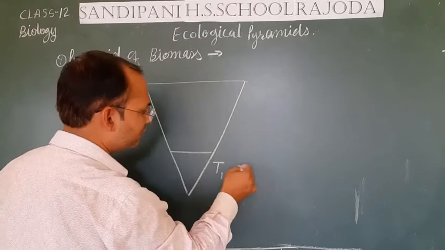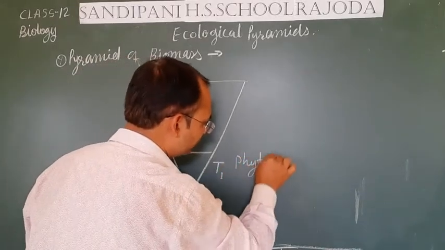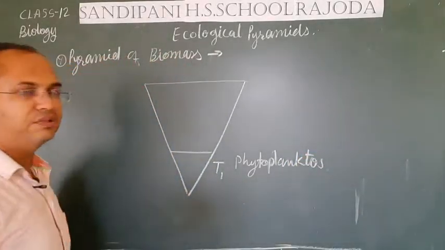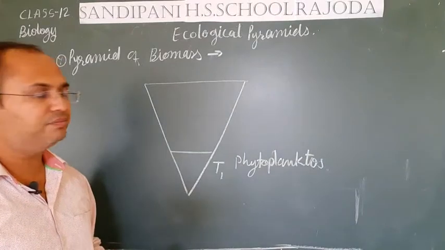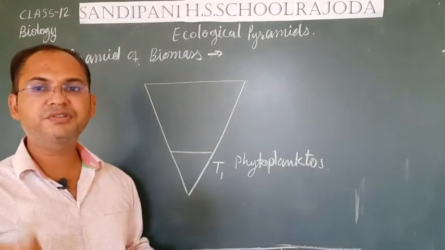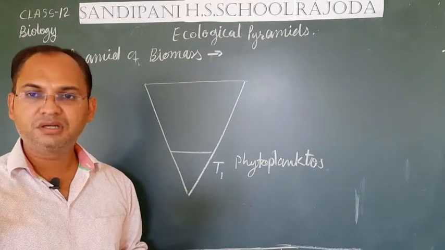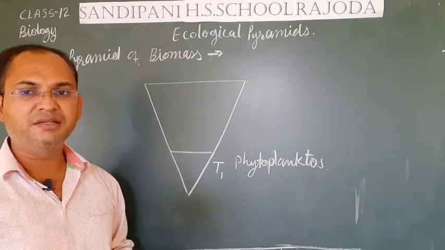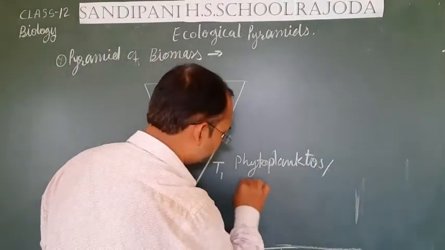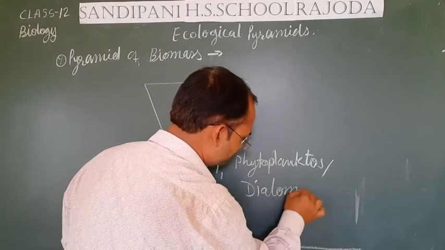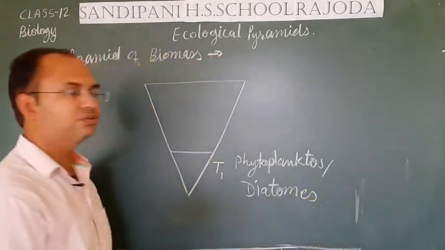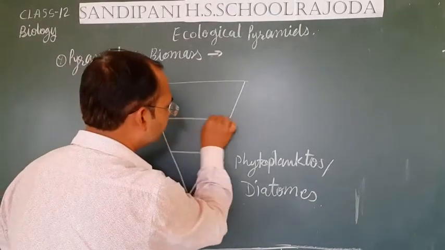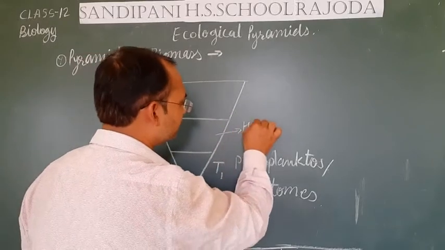At trophic level 1, they are phytoplanktons, which are the main producers in the pond ecosystem. Now, some herbivorous fishes or some herbivore aquatic animals are there who eat these phytoplanktons and diatoms. There may be diatoms also. Diatoms also play the role of producer in the pond ecosystem. So some herbivore fishes may be there,